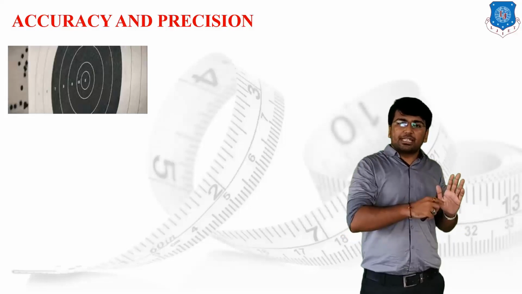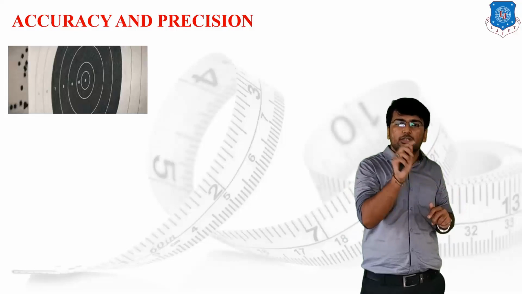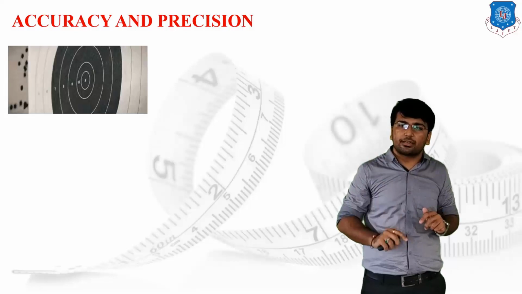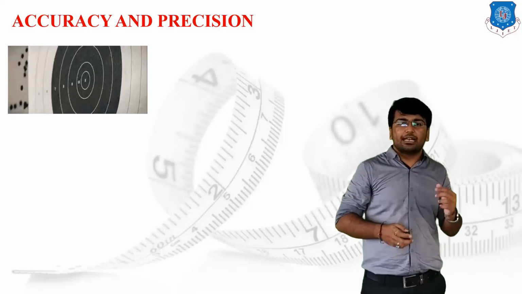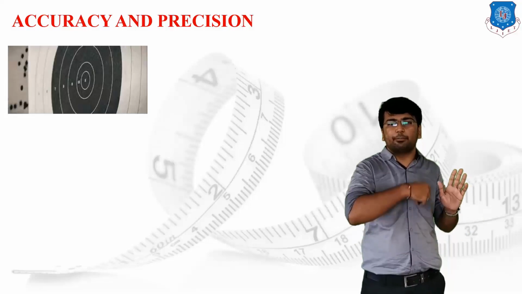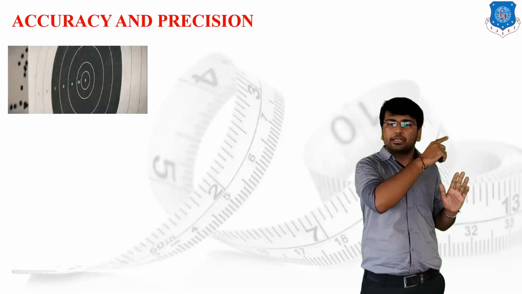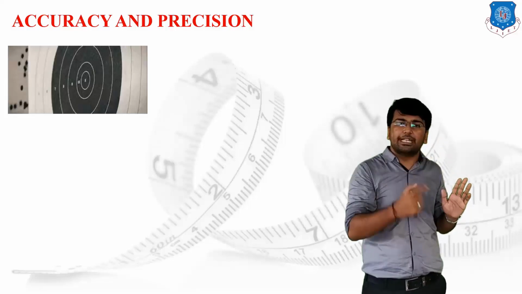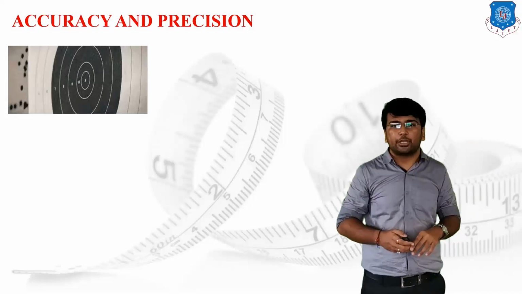But suppose I throw all the arrows, and all the arrows are attached to the board at different spots of the circle, then I can say that I am not precise, and I am not accurate. Suppose all the arrows are spotted on a single point, but it is far from the center of the board, then I can say that I am precise but not accurate.